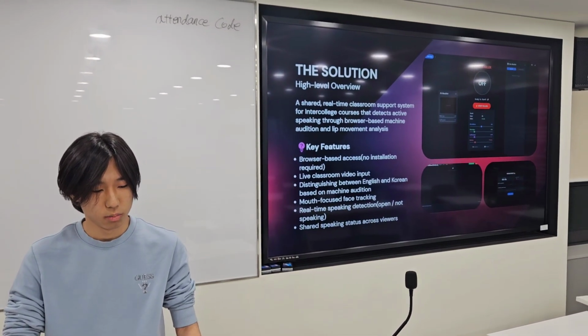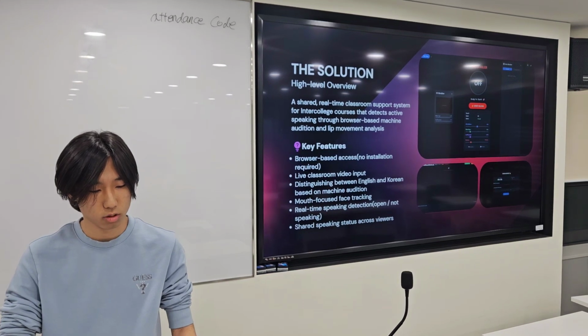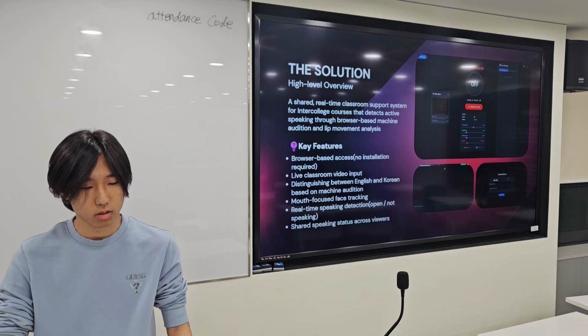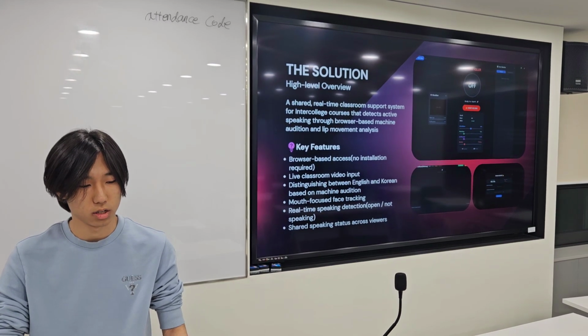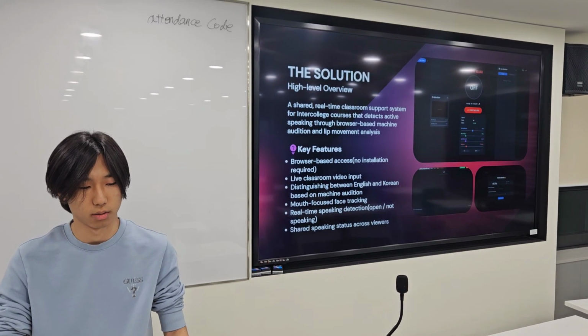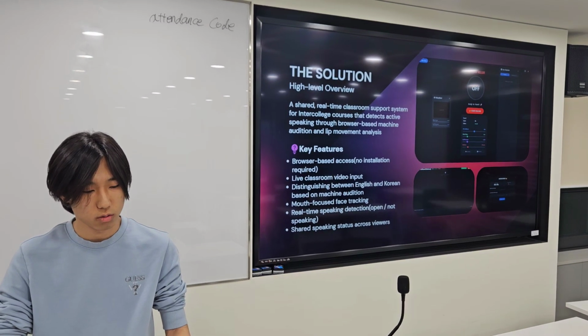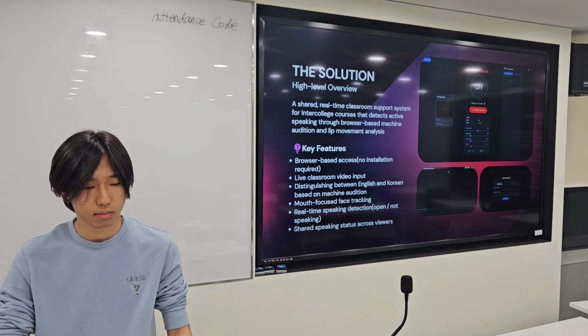To address this, we built a shared real-time classroom support system for inter-college courses. The system detects active speaking through browser-based lip movement analysis and runs directly in the browser without installation. Speaking activity is detected in real time and shared across connected viewers, providing instructors with awareness rather than surveillance.